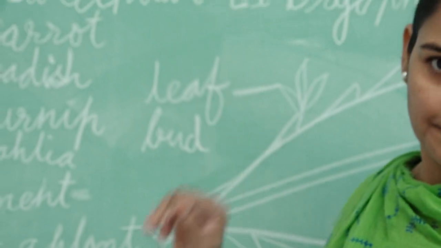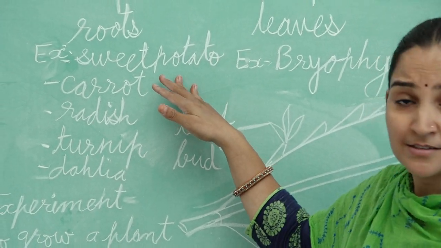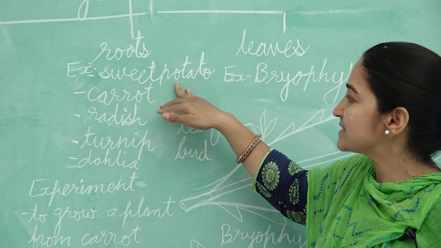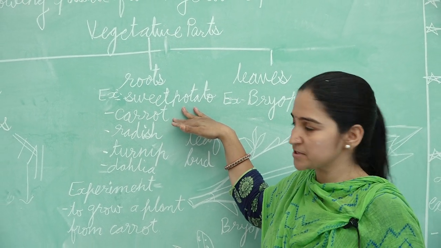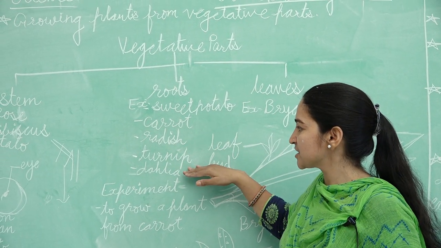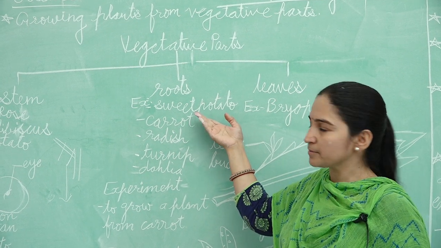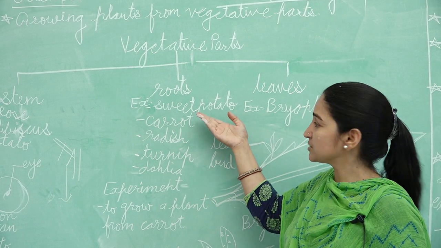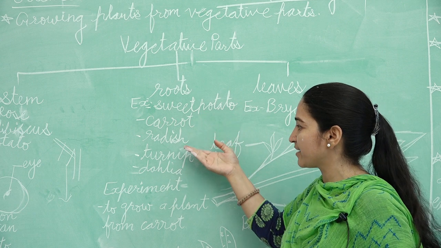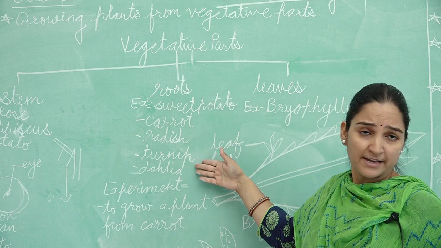Now our next vegetative part is root. Examples are sweet potato, carrot, radish, turnip and dahlia. We are very familiar with these examples.